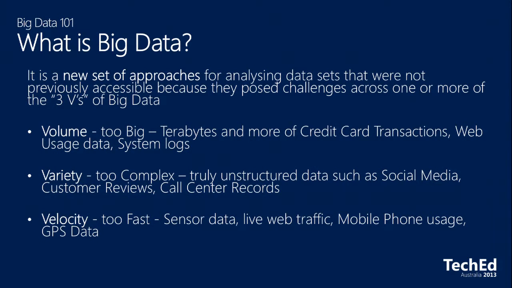The definition I've gone to, and I apologize for the sheer number of words on the screen, is the Gartner definition. The Gartner definition has 3 Vs: volume, variety, and velocity. Volume is pretty straightforward. Volume is just, there's tons of this stuff. We're talking about eBay's transactions, credit card transactions, mobile phone call records. There's just tons of this stuff, and your traditional data warehouse can't really manage those kinds of volumes.